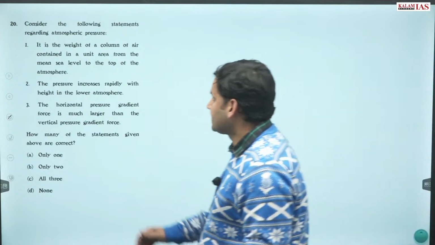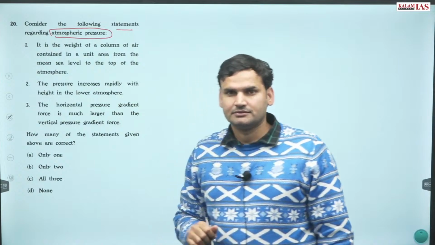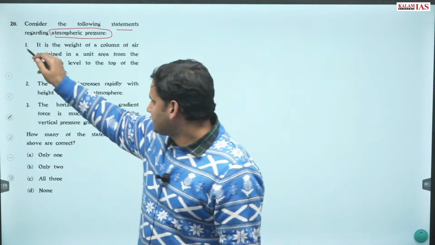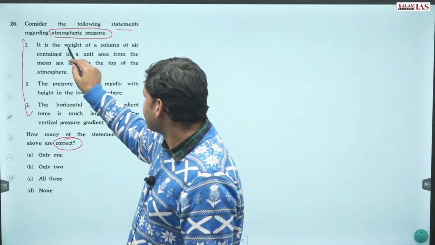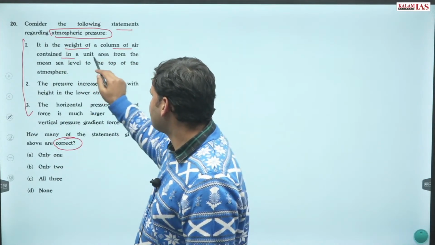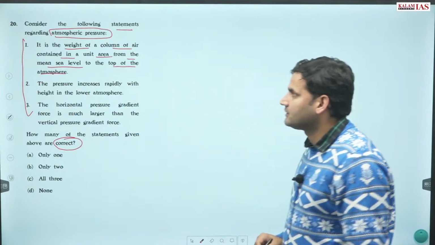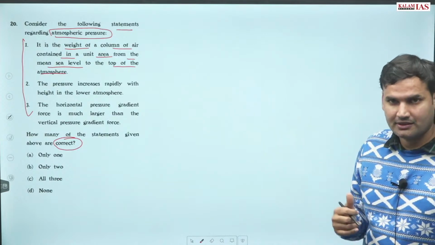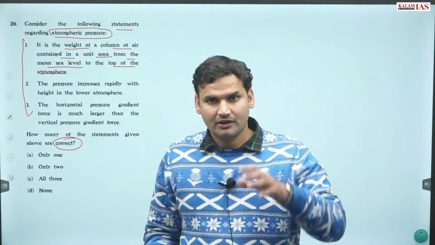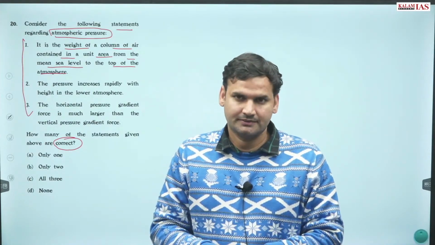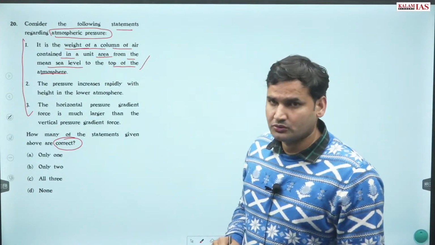Question number 20: consider the following statement regarding atmospheric pressure. These statements आपसे पूछ correct के बाद. पहला statement, it is the weight of column of air contained in a unit area from mean sea level to top of the atmosphere. यही होता है atmospheric pressure. Air, mixture of gases, and air has got some weight. The weight of the column of air, true.